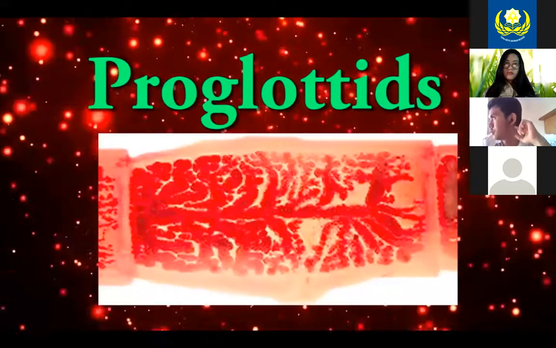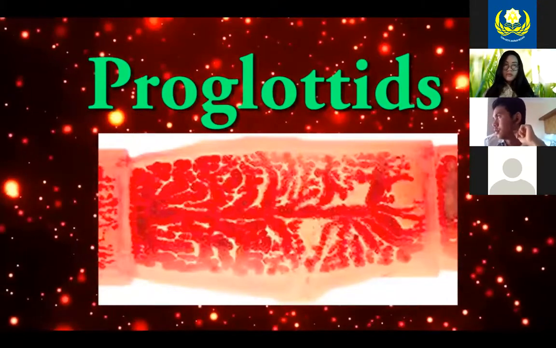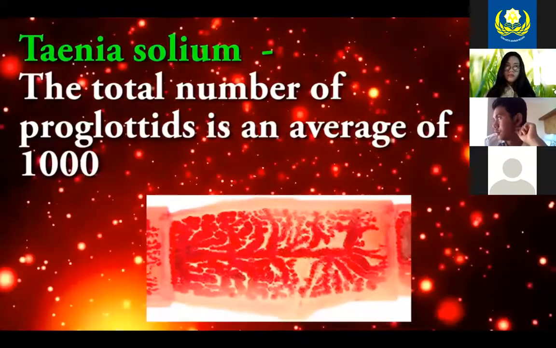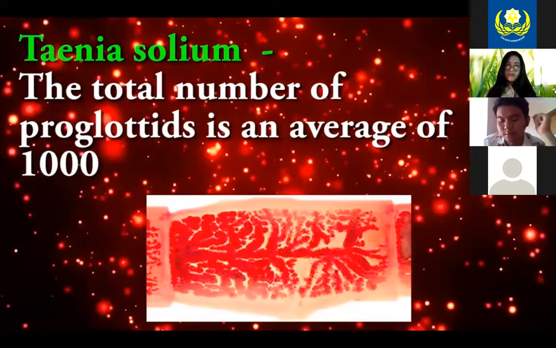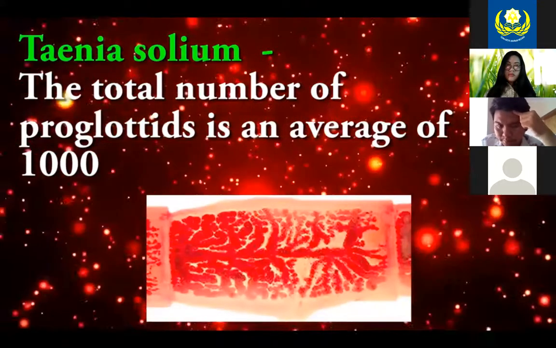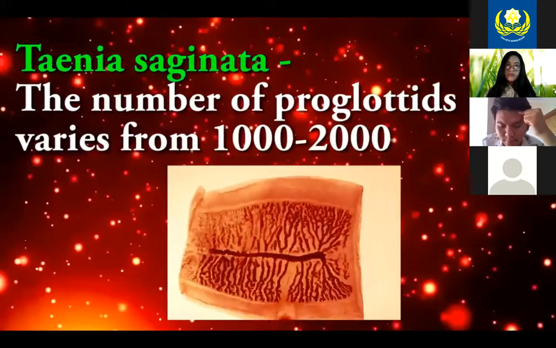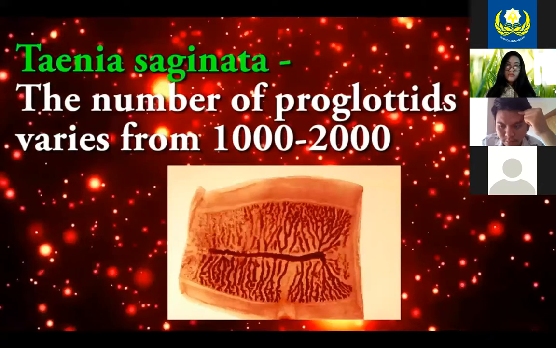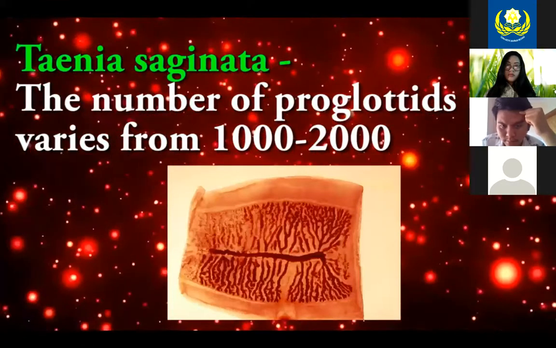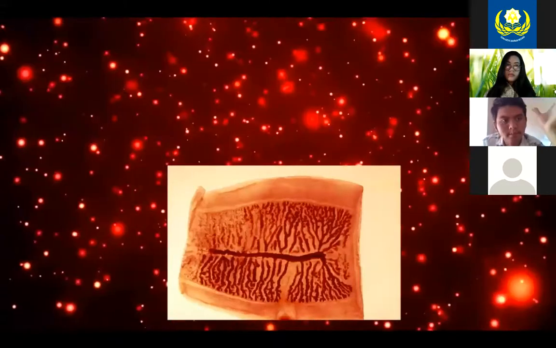Proglottids. Taenia solium. The total number of proglottids is an average of 1,000. Taenia saginata. The number of proglottids varies from 1,000 to 2,000. Taenia solium.